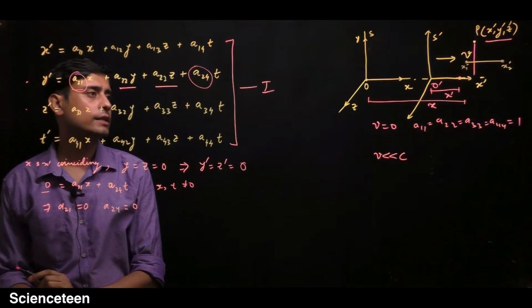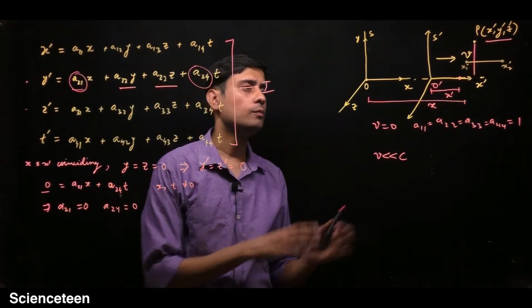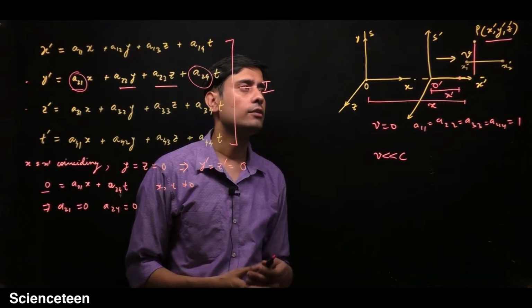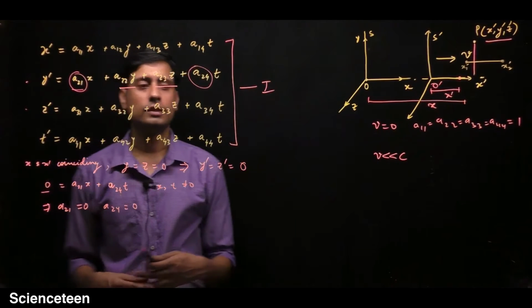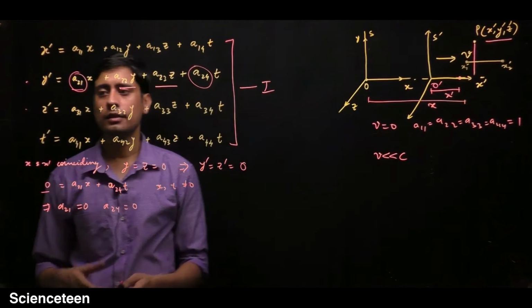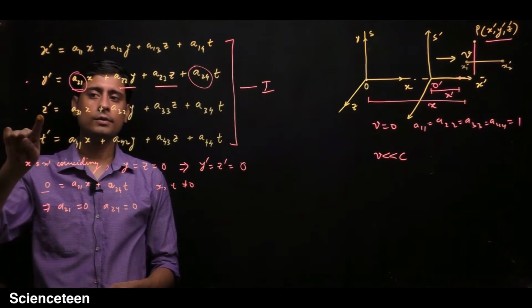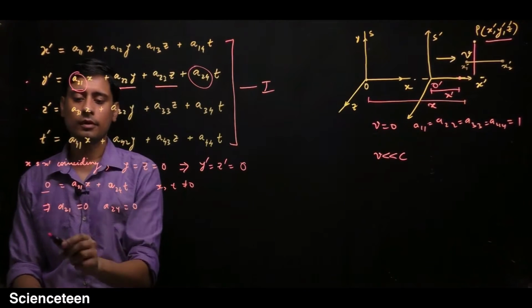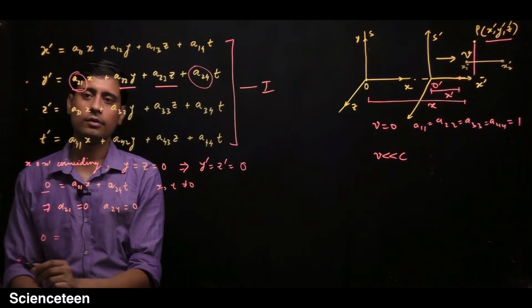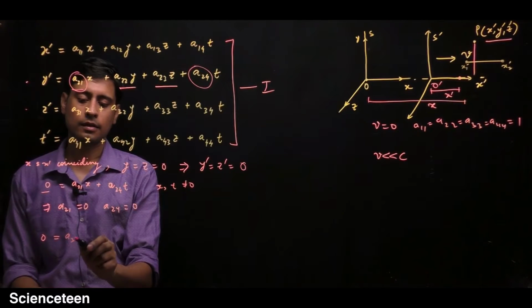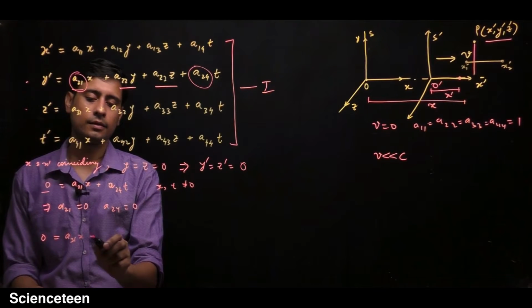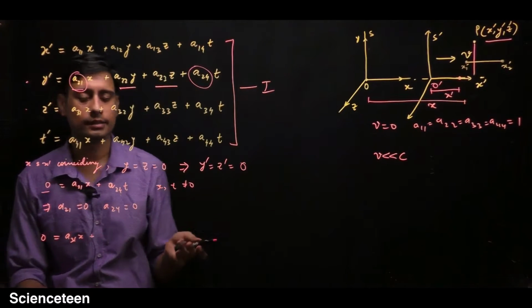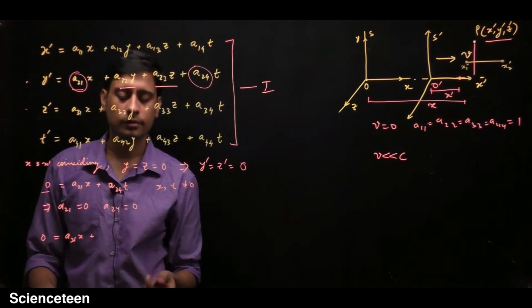Similarly you can say that if the frame is moving along the x-axis, then the y coordinates are not changing. Similarly the z coordinates will also not change. So we can apply the same concept for this equation. If you put z prime equals 0, then you get a31x plus, this is 0 because y and z are 0 on the x-axis and z prime is also 0.